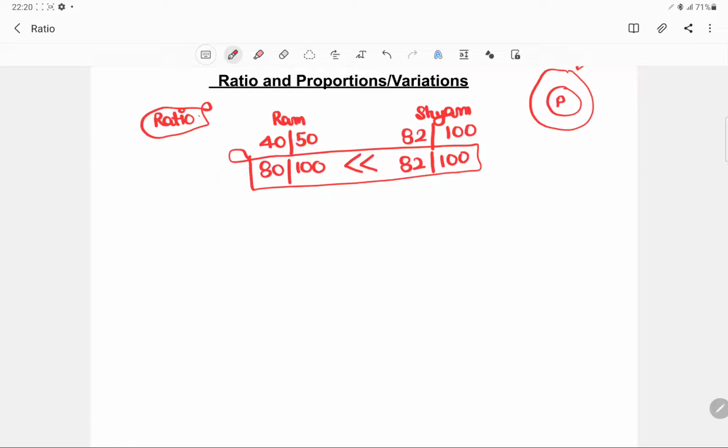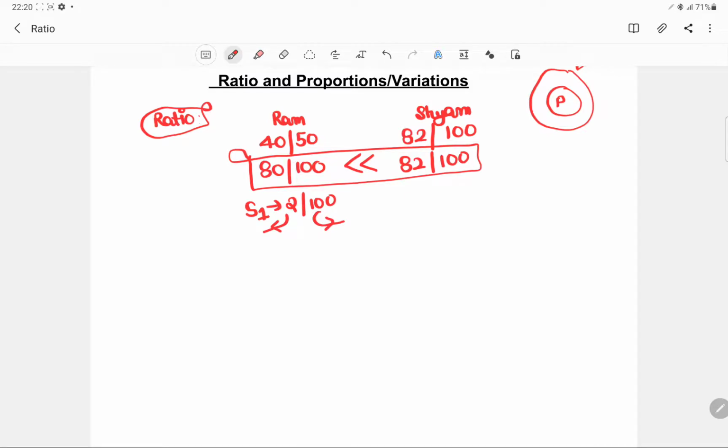So percentages, decimals, all these concepts were more or less a comparison out of the base. For example, student S1 scored 2 out of 100. So you are always talking about the performance of that student with reference to the base.